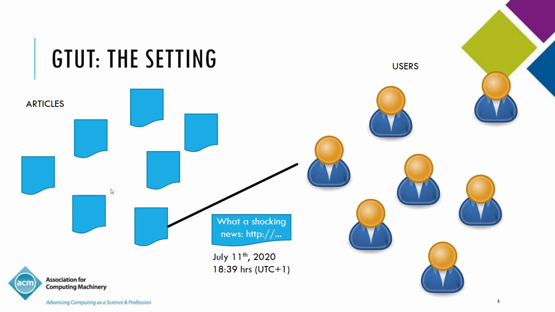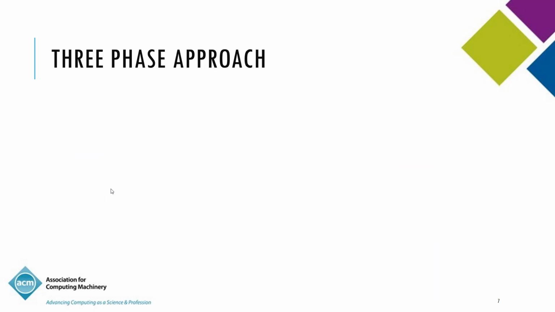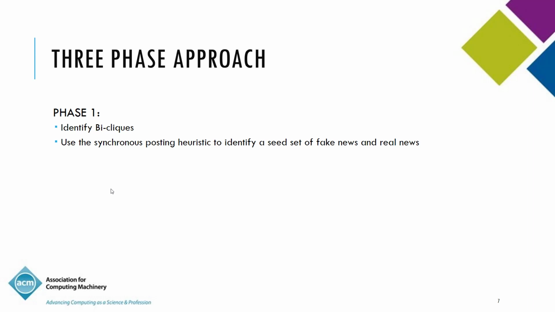So this is what we assume as the data that we have. We have users, we have articles, and we have tweets of users posting those articles along with some extra content, and the tweets themselves have a lot of metadata associated with them. So we employ a 3-phase approach. In the first phase, we identify bi-clicks, and we'll come to the details of these phases soon, and use the synchronous posting heuristic that we introduced earlier to identify a seed set of fake news and real news.